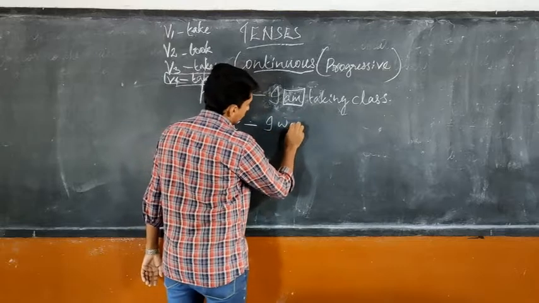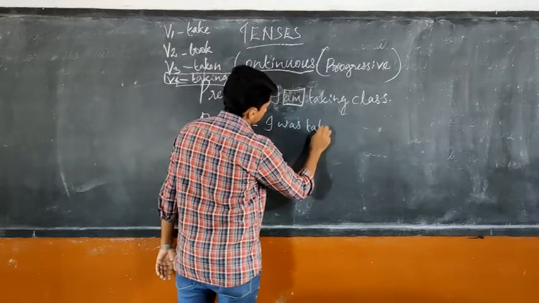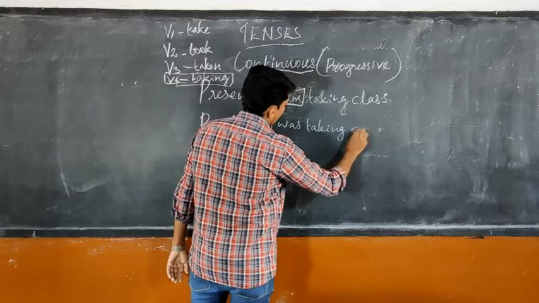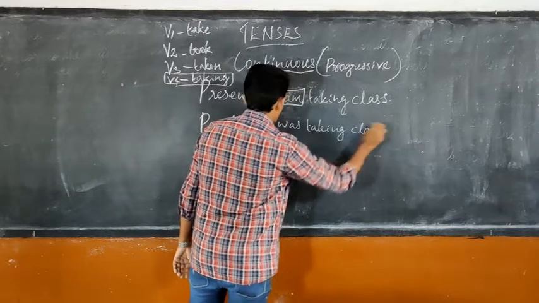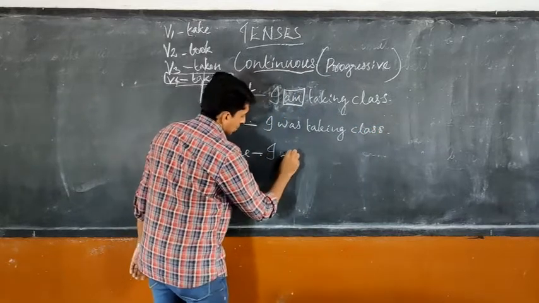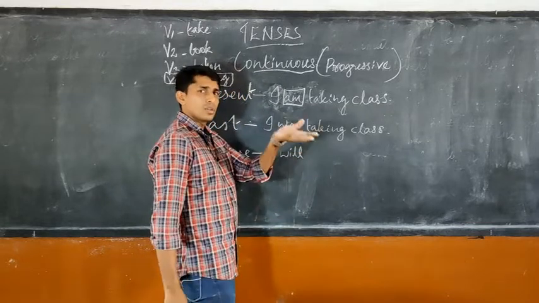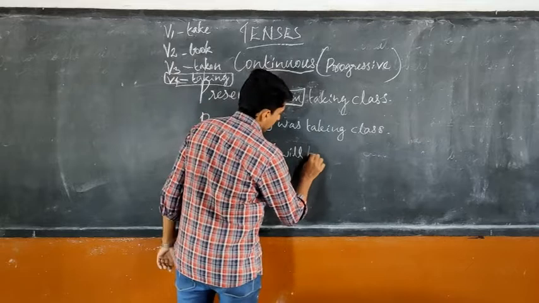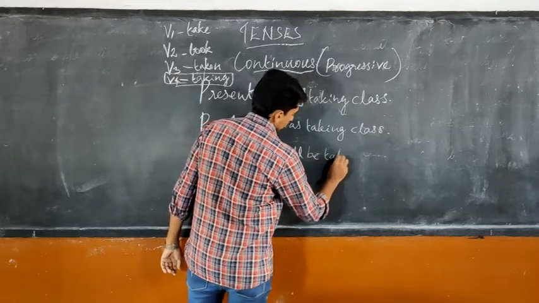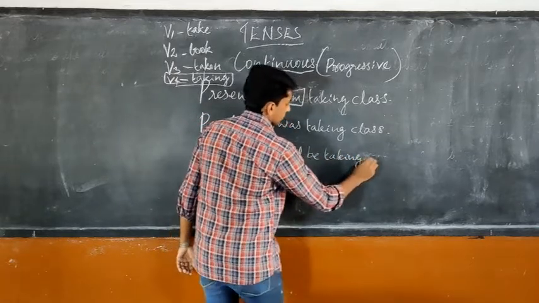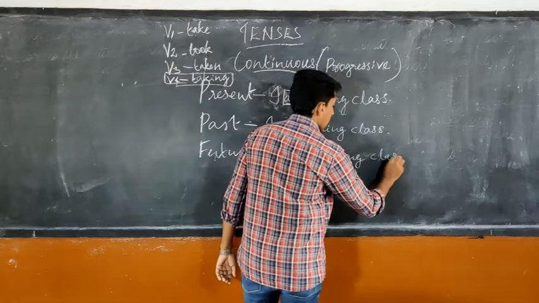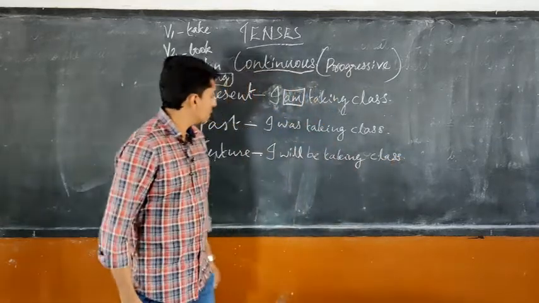I was taking class. Future is I will. I already told you last day, to make future use will or shall. I will be taking class.